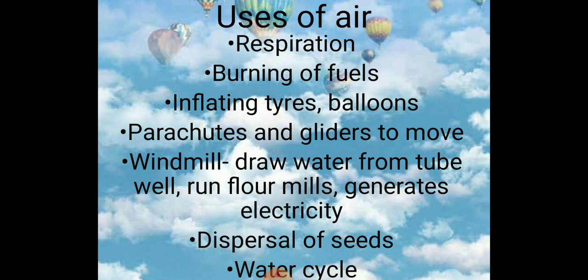You have definitely seen cotton seeds which have very minute hairs, and they can freely move with air from one place to another. Air also plays a very important role in the water cycle, as moving air, that means wind, increases the evaporation, thus it also helps in maintaining the water cycle.